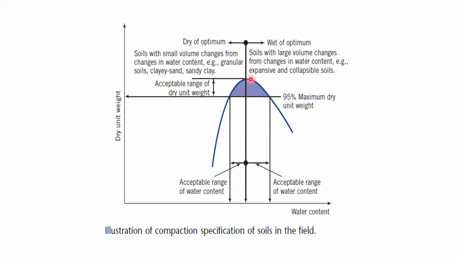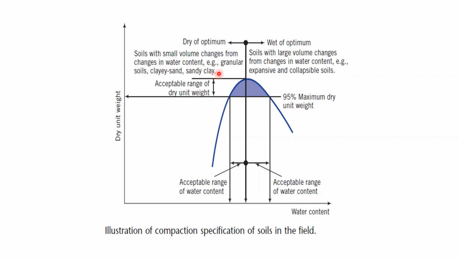Now, what I'm trying to say here, you can see from the left side of this optimum, this is optimum water content, it is called dry of optimum. Actually, the terminology here is, from the left hand side, we say dry of optimum, and the right hand side we say wet of optimum.